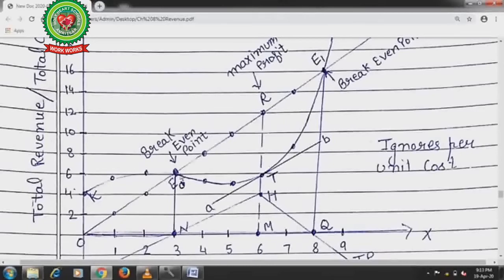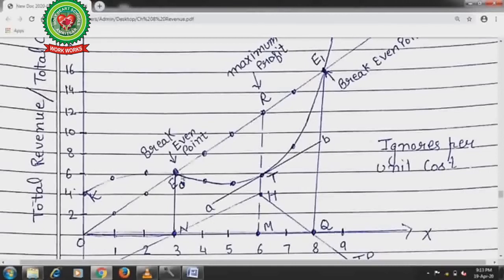Total revenue is also 6, total cost is also 6. So this is the break-even point. Before this break-even point, the producer was in loss. As the production expands or the size of the firm expands, the total cost of production starts declining and revenue starts increasing. Now from here, the producer starts earning profits.